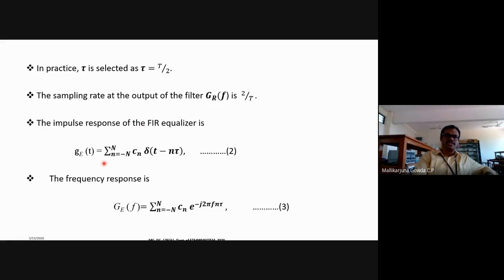So g_E of t is equal to the summation from n equal to minus N to plus N of c_n delta of t minus n tau. This is, in the time domain, the impulse response of the FIR equalizer. In the frequency response, I write this as G of f, which is equal to the same summation, small n equal to minus capital N to N, of c_n. We know frequency means Fourier transform, so this impulse function we write in terms of an exponential function, e to the power minus j 2 pi f n tau.